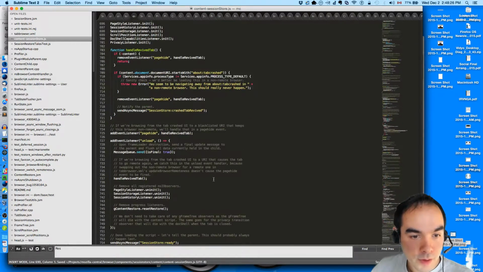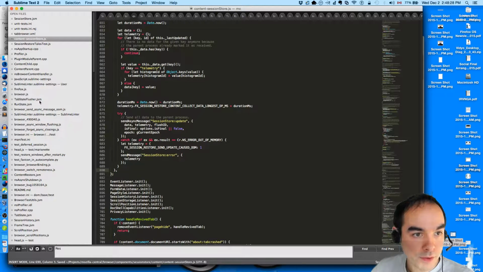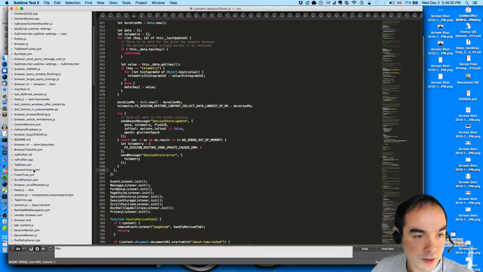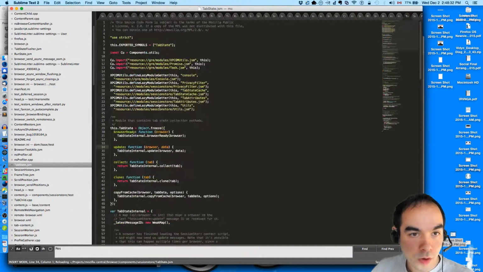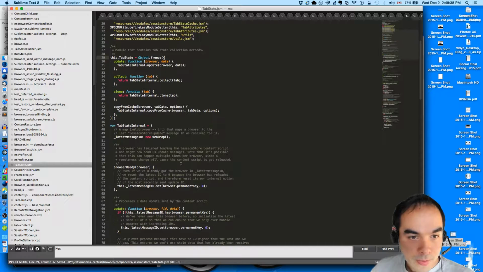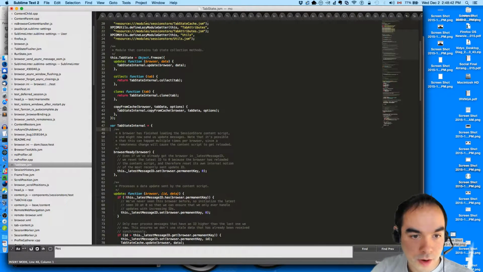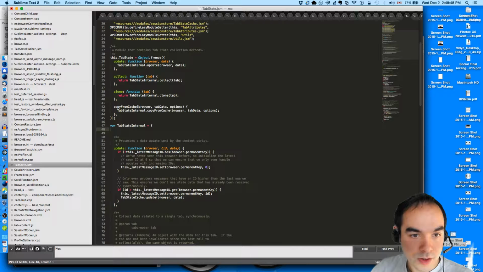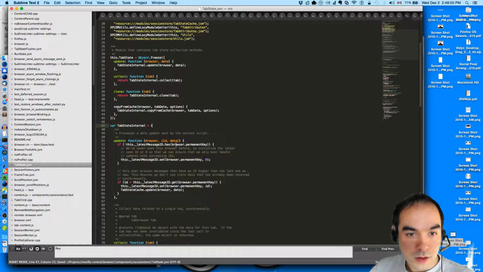now if we get rid of the stuff that I had added in tab state.jsm where we no longer need browser ready because we don't need the IDs anymore. We don't need the latest message ID because we don't care about IDs anymore. Don't need the browser ready message. Update.